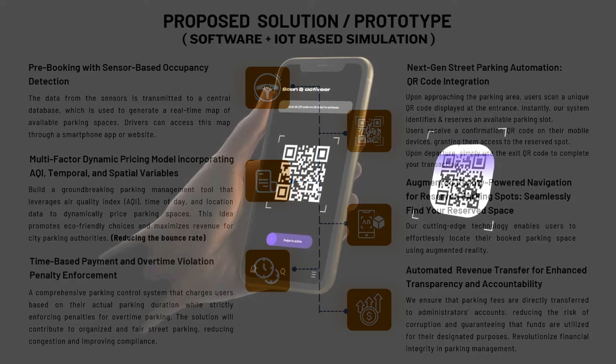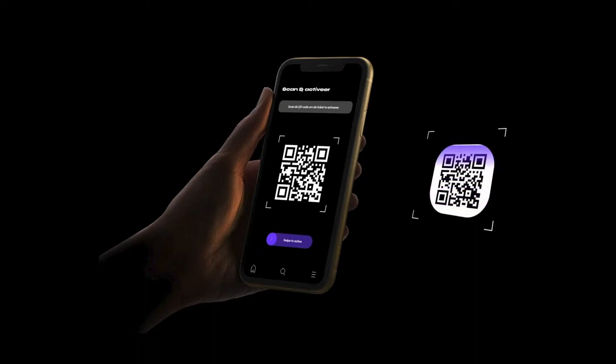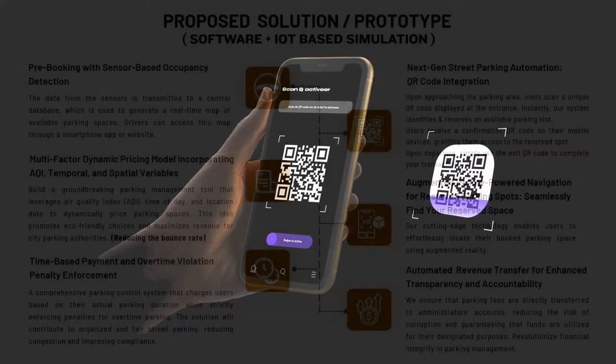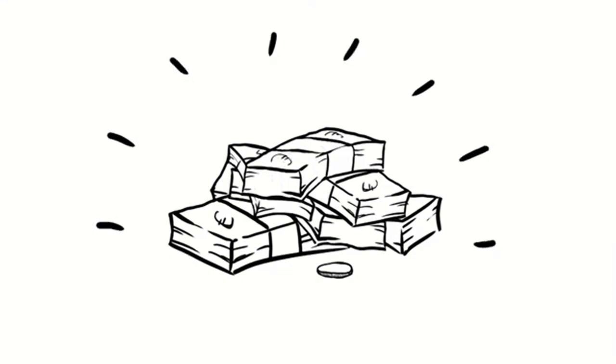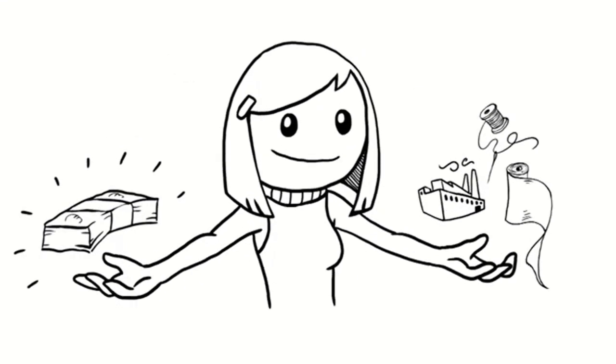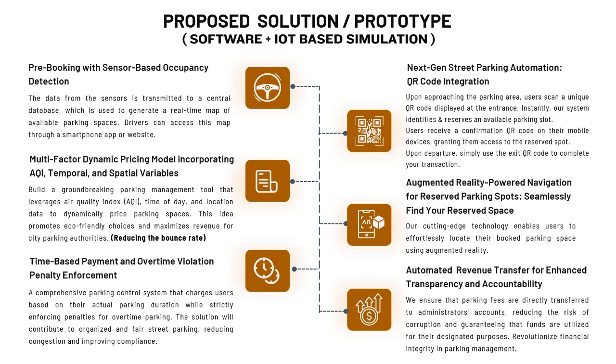The next thing we have is QR code integration, and we have done this for smart automation, of course. And with the help of this QR code, we are also making smart and transparent payments directly to the accounts of the higher authority, which is taking control of the entire parking system.